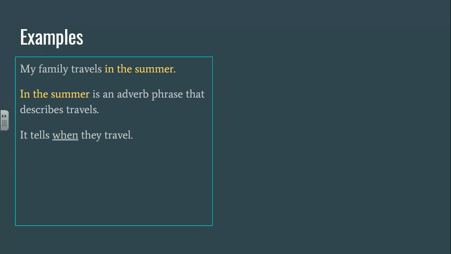My family travels in the summer. In the summer is an adverb phrase that is describing travels. It's telling when they travel. Okay, in the summer starts with a preposition. It starts with in, and it ends with the object of the preposition, which is always a noun. And in this example, the object of the preposition is summer.